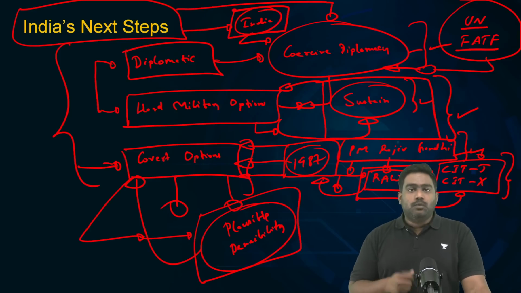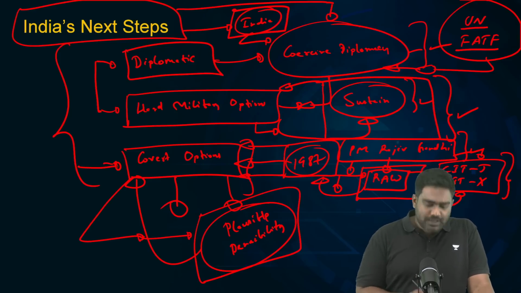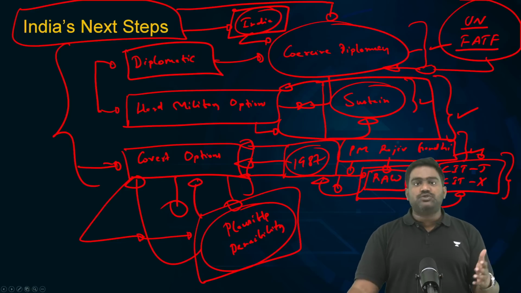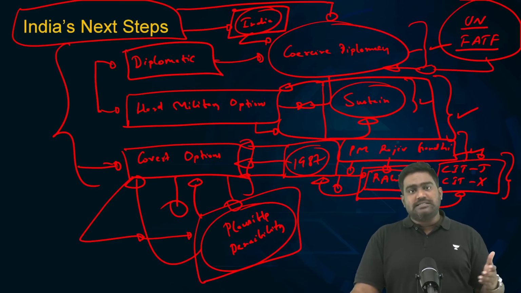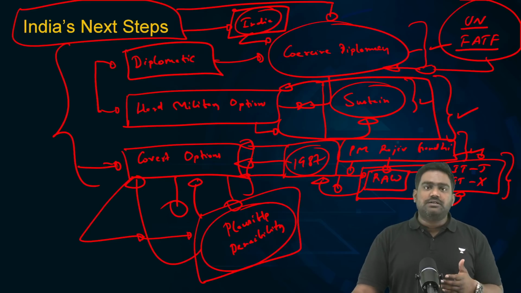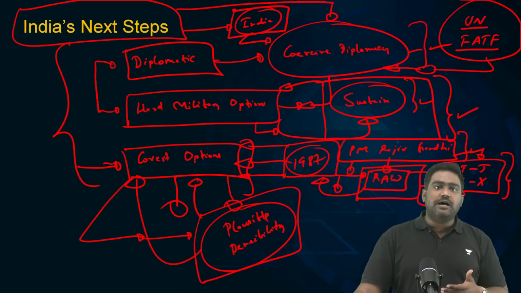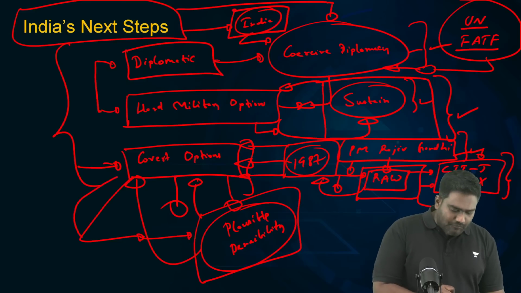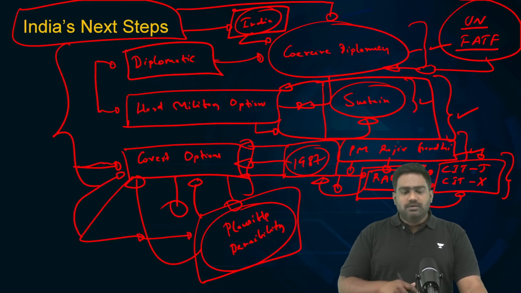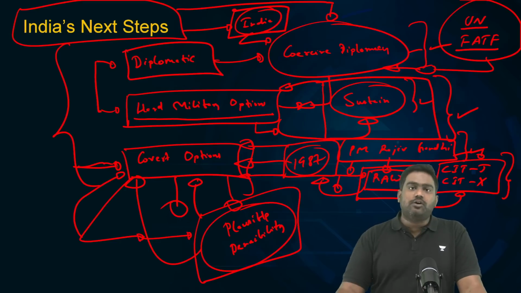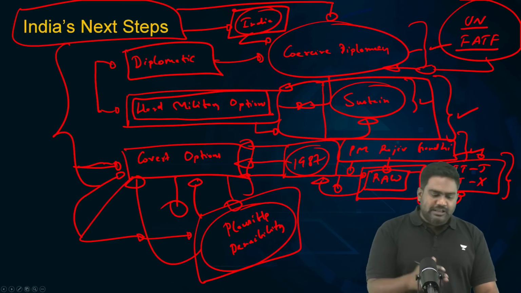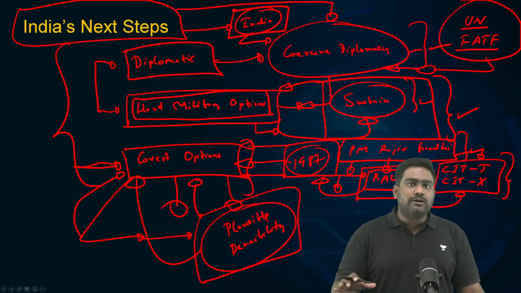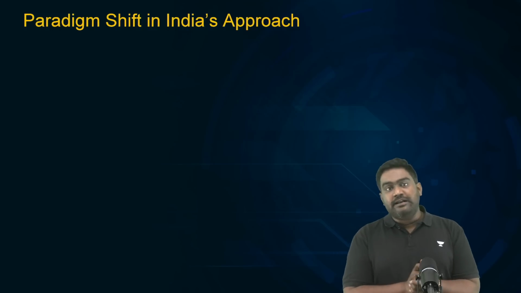That's what any country worth its salt, any intelligence agency worth its salt would do. So this is something India should explore and expand as well, to target the terror leadership, their financing networks, to, if required, even carry out targeted assassinations and killings. These are preemptive strikes which can be done. That's what Israel's Mossad does. That's what the US and its intelligence agencies have done. That is a model that India can follow as well, to ensure that we don't turn the hard military options into a full-fledged military conflict. So within the threshold, without ever reaching the nuclear threshold, we can ensure that we can use these options to keep Pakistan under constant pressure and to dismantle its terror industry.